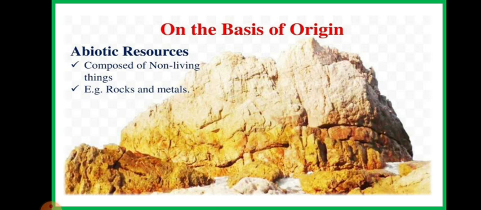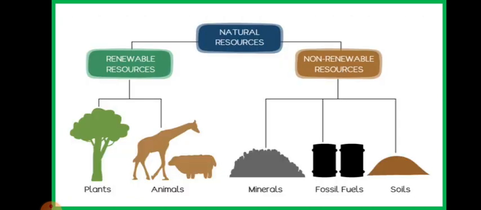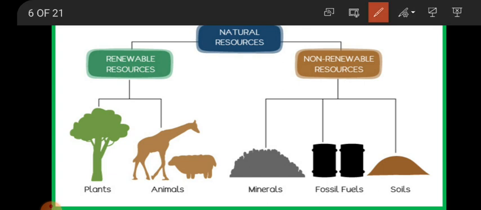Now let us move further and learn some more. On the basis of utility, or we can say on the basis of stock also, there are two kinds of resources, renewable and non-renewable resources. As you can see the spelling of renewable, what is the meaning of able? That can be possible. So renewable, that can be renewed. That means the resources that can be renewed after depletion are considered as renewable resources.